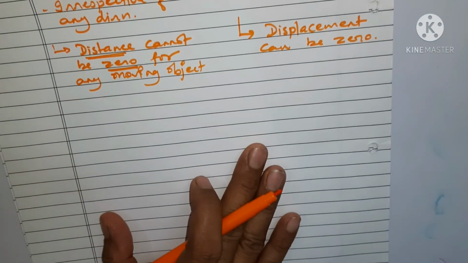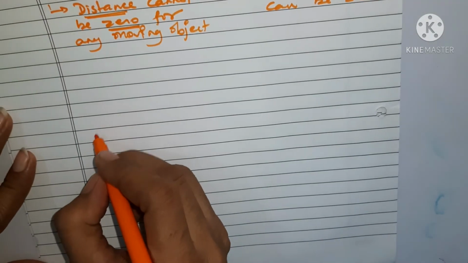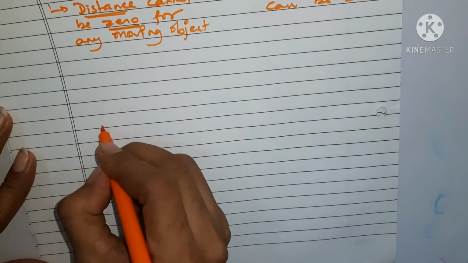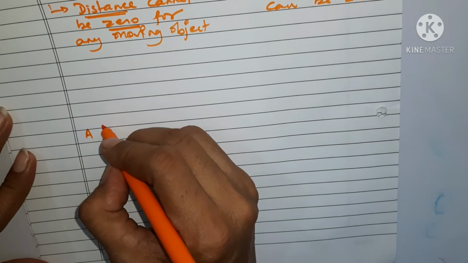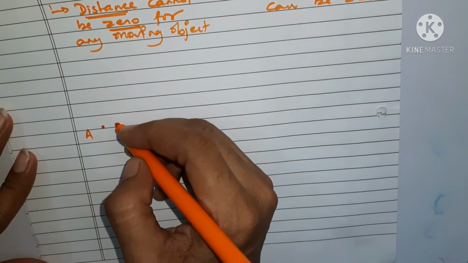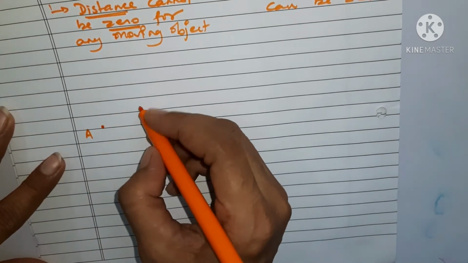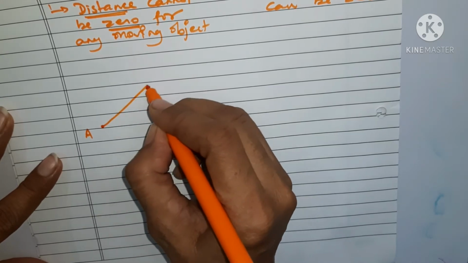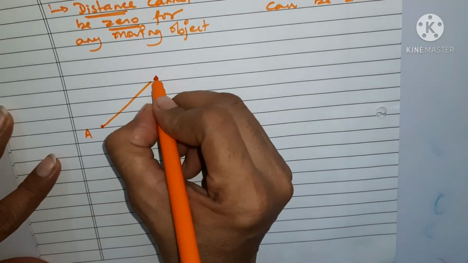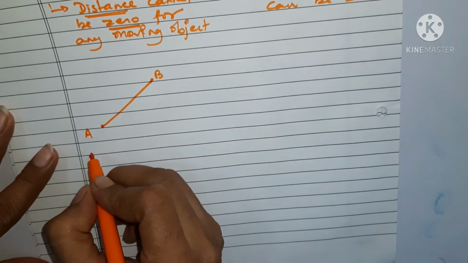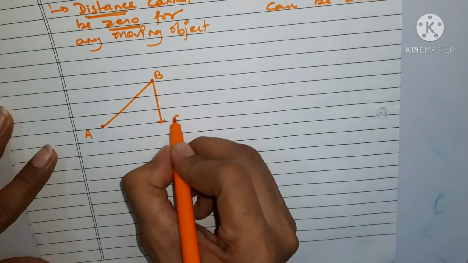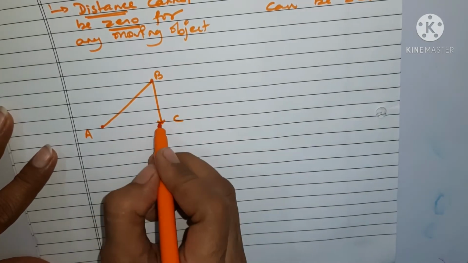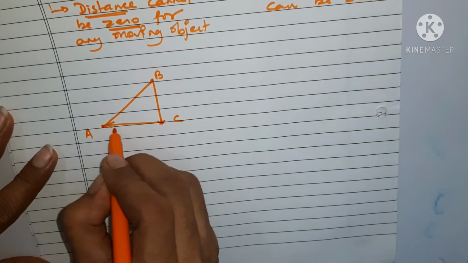Suppose an object starts from point A and moves towards B. Then it comes towards C, and then again it moves towards point A.